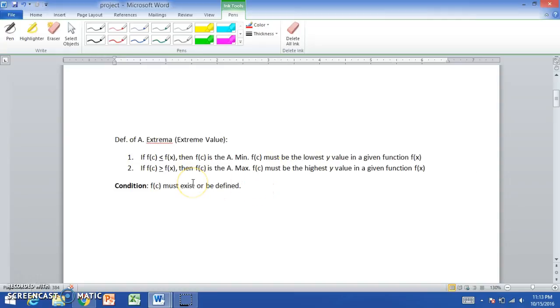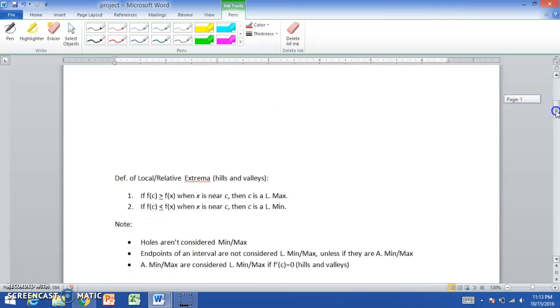There's a condition to consider, and it's that f of c must exist or be defined. So if there's a test question that asks to explain, and it's relating to absolute extremas, then you can say f of c must exist or be defined, and that'll save you from getting a point off on the test.